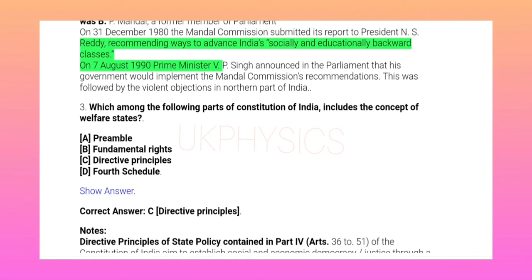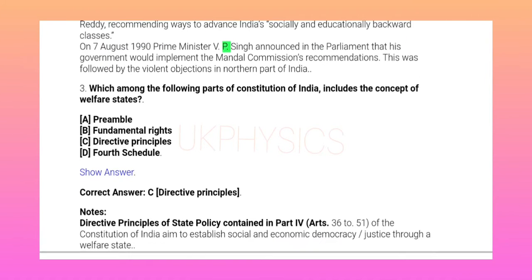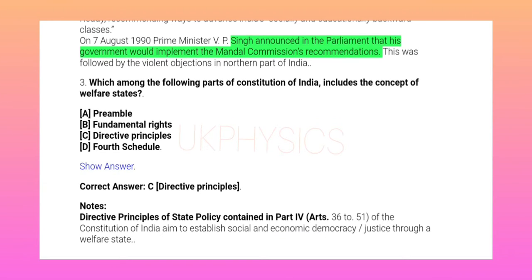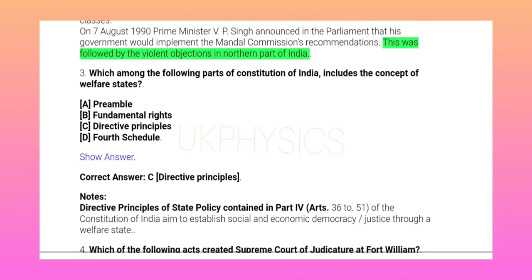On the 7th of August 1990, Prime Minister V. P. Singh announced in the parliament that his government would implement the Mandal Commission's recommendations. This was followed by violent objections in the northern part of India.